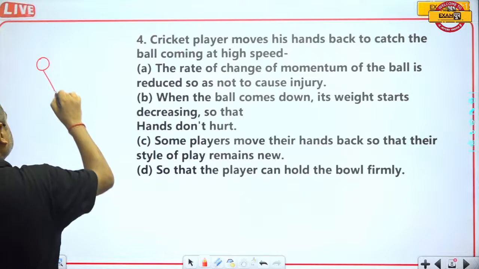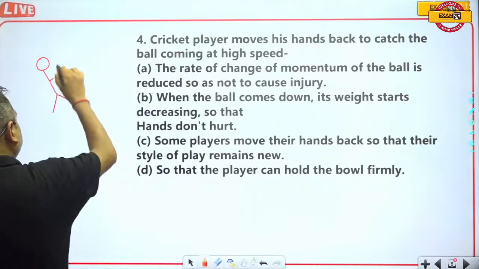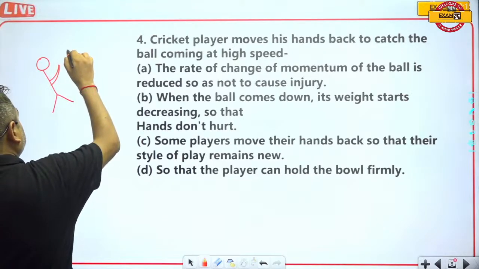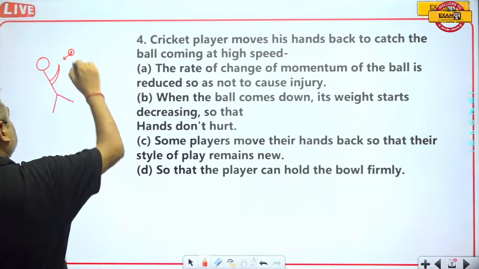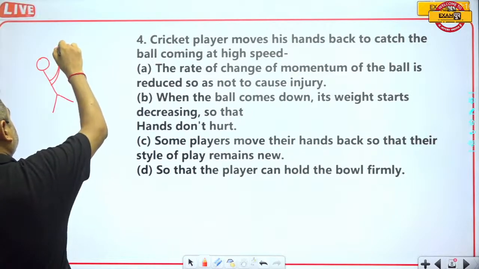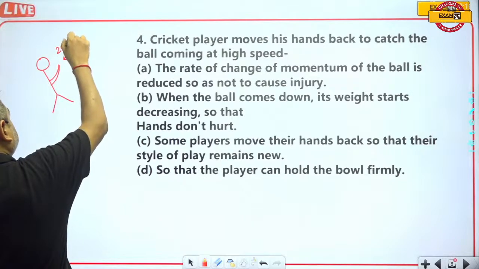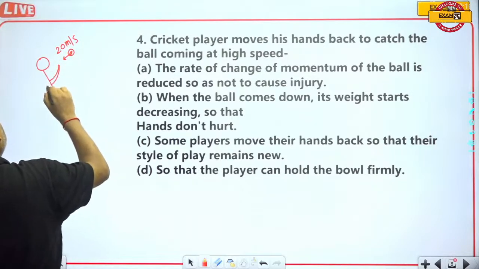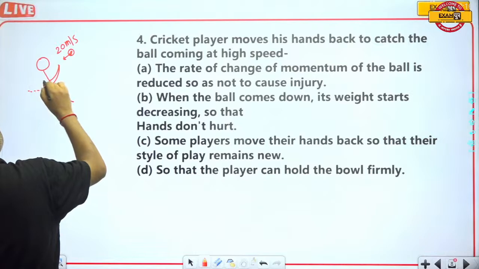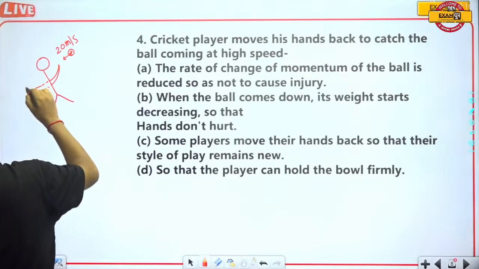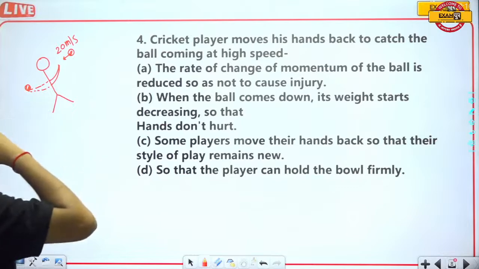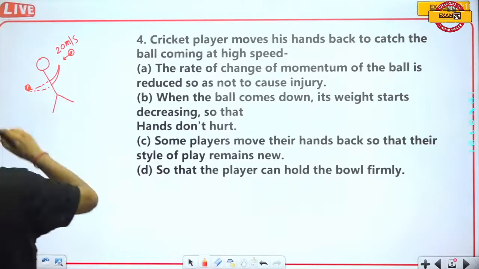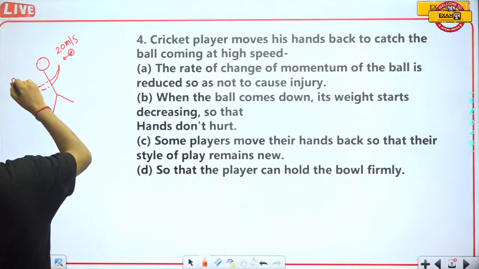Suppose this is a player, and these are his hands. This is a ball, and this ball is coming with a very high speed, suppose 20 meters per second. After some time, the hands move backwards like this, and the ball is caught by the player. Now the ball comes to a state of rest.